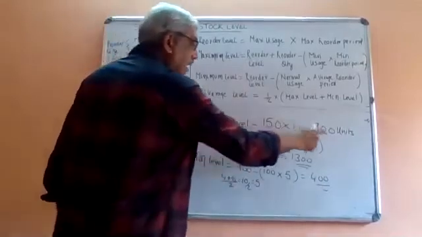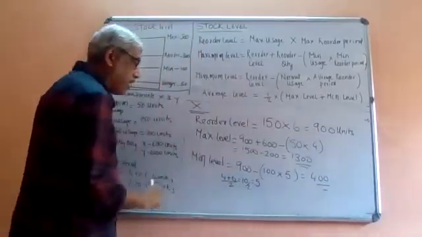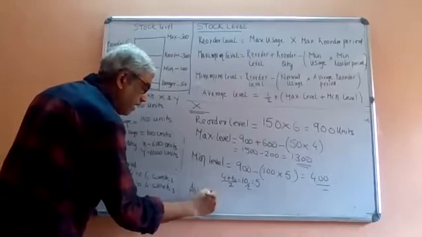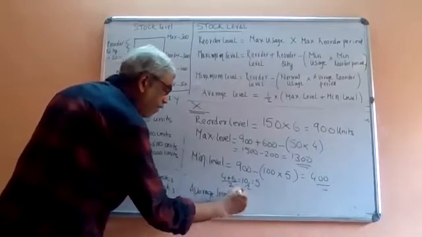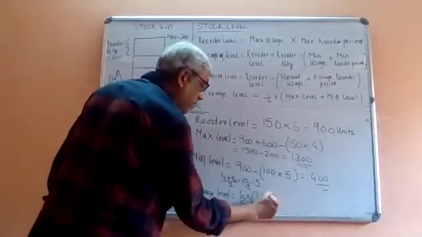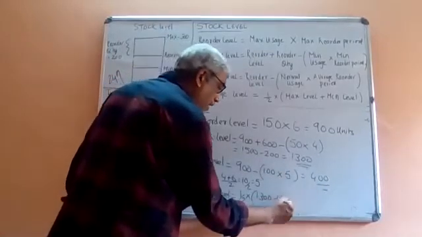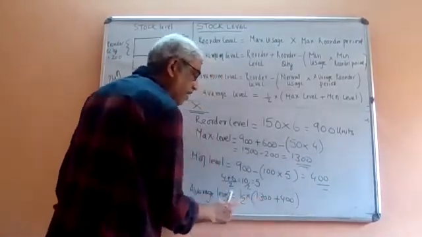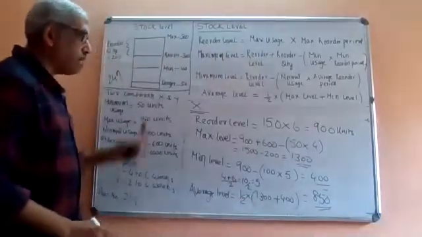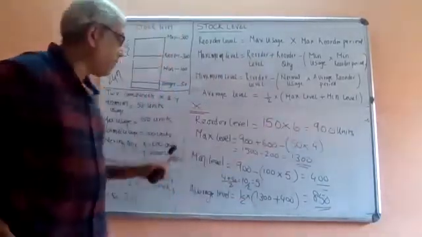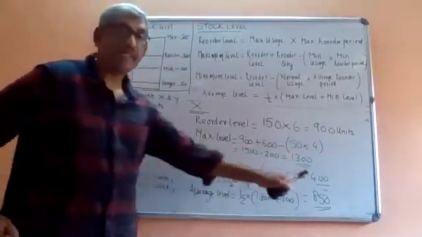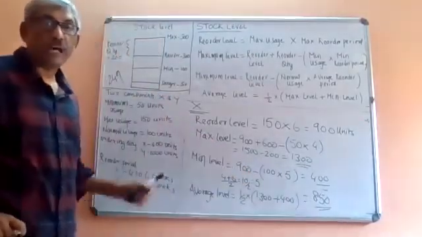So reorder level is 900, maximum level is 1300, minimum level is 400, and average level is half of maximum level plus minimum level. Maximum level is 1300 plus minimum level 400, so 1700, half of it is 850. For component X, the reorder level is 900, maximum level is 1300, minimum level is 400, and average level is 850. So this is how we can do it.